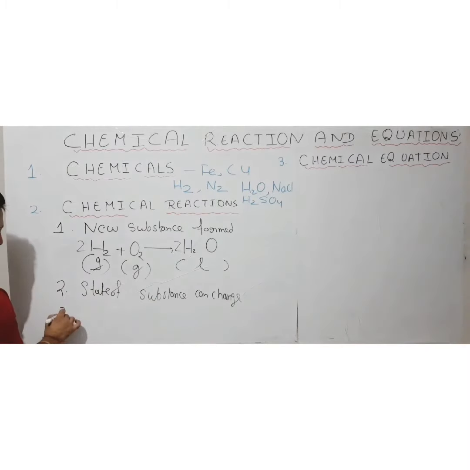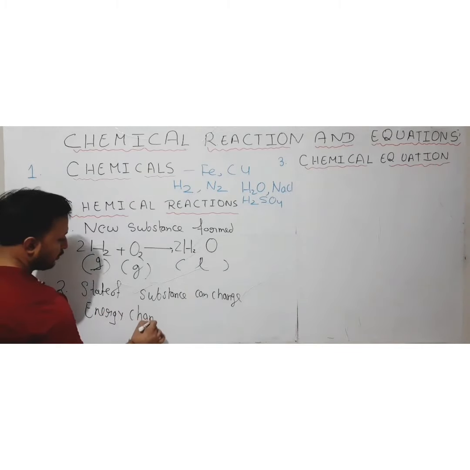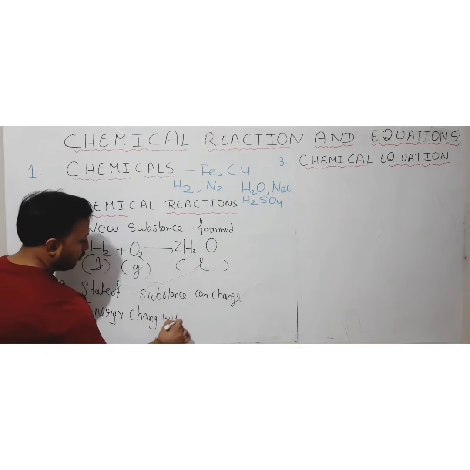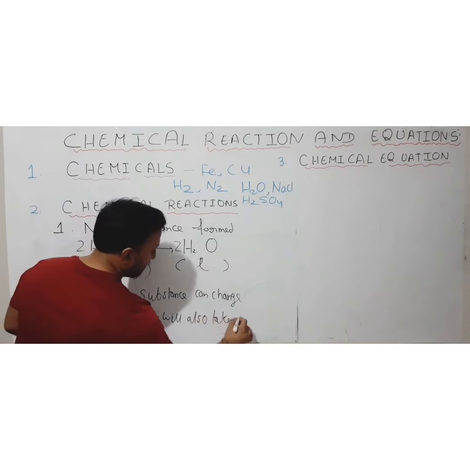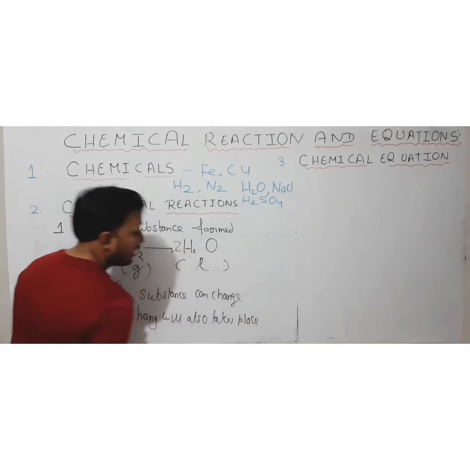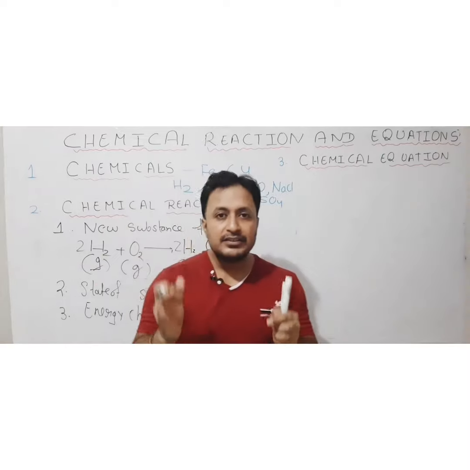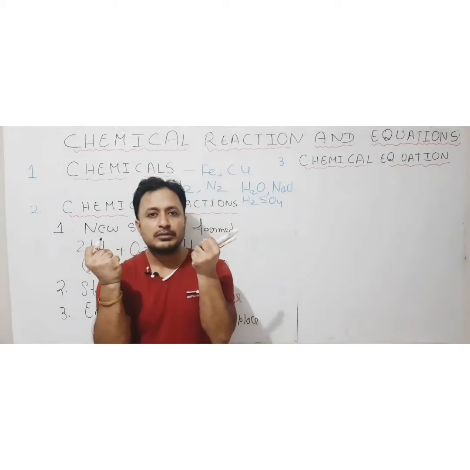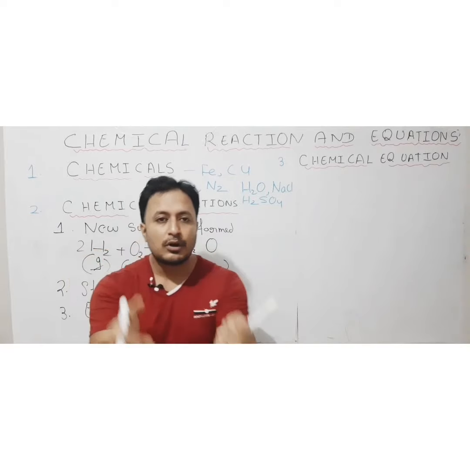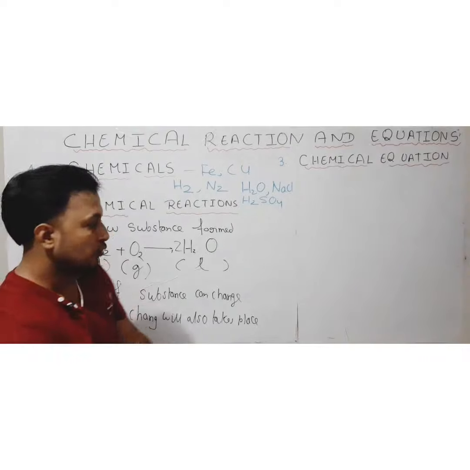Then the third thing is that an energy change will also take place during the chemical reaction. Whenever a chemical reaction occurs, there will be an energy change. Maybe heat will come out during the process, or maybe heat is absorbed during the process, okay. So the reaction can be exothermic or endothermic.